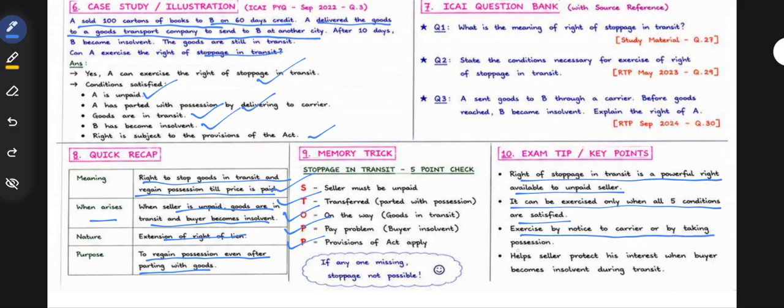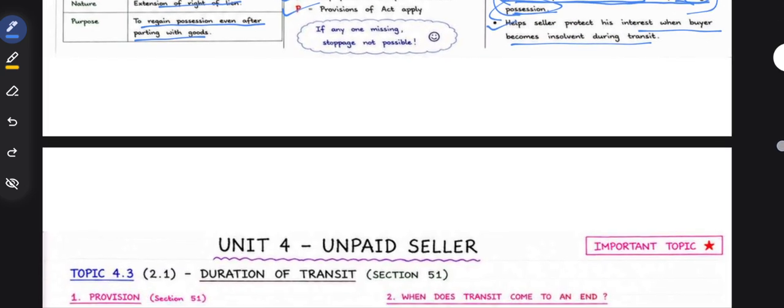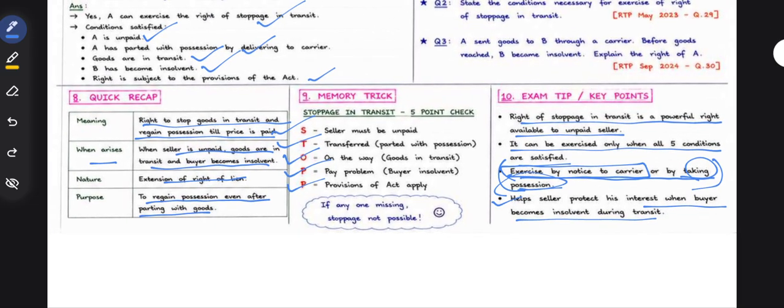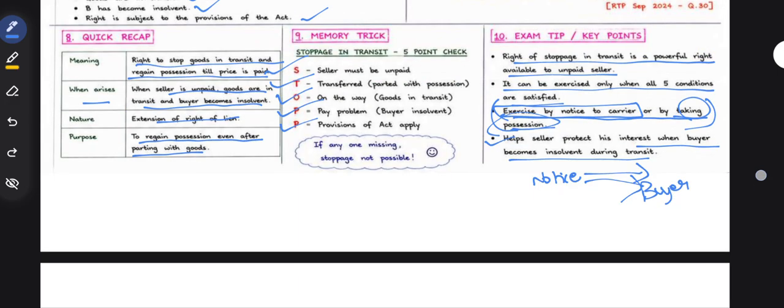Exercised by notice to a carrier or by taking the possession. Now this point is how he can exercise stoppage in transit. He can either give notice to the carrier or take the possession of the goods. It helps the seller protect his interests when the buyer becomes insolvent during transit. Notice should be given in such a way that it is not late and the delivery has not already passed to the buyer. So he can give notice or take possession. He can tell the carrier to stop, or he can come and take the possession of the goods.